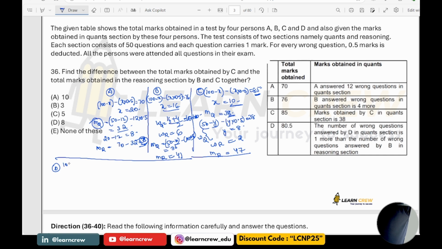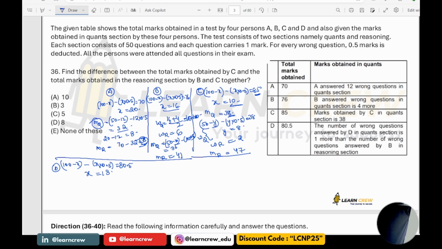So again, 100 minus X, correct answered questions and wrong answered questions, X into 0.5 is equal to 80.5. From this I can take X is equal to 13. And number of wrong questions answered by D in quant section is one more than number of wrong questions answered by B in reasoning.